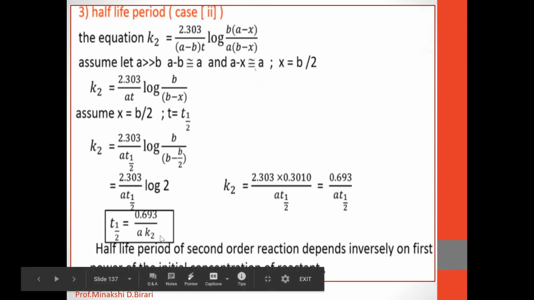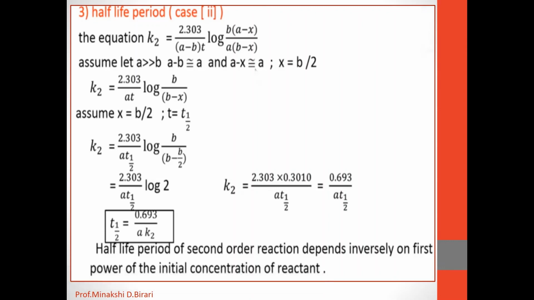So here also the half-life period of second order reaction depends inversely on first power of the initial concentration of reactant. That is, K2 is constant, 0.693 is also constant. Therefore, T half is inversely proportional to initial concentration.